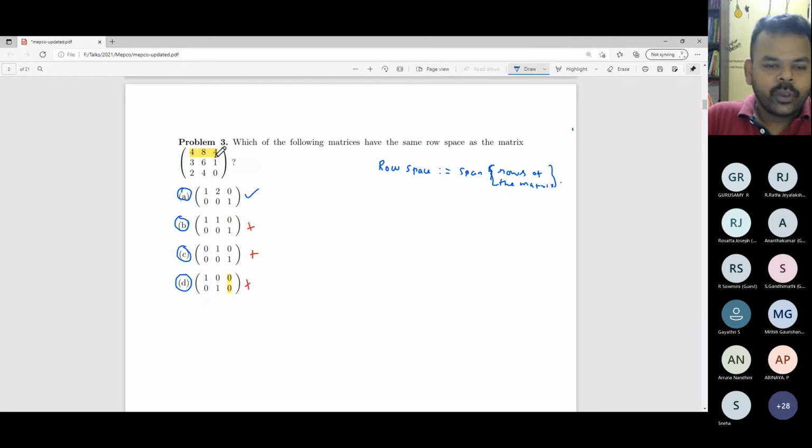So the row space of the matrix given in A contains the row space of this given matrix. The reason is every row of this matrix is a linear sum of these rows. So the space spanned by this should be more. And it is trivial to see that these two vectors, 1, 2, 0 and 0, 0, 1, are linearly independent. So the rank of this matrix is equal to 2. That is the same as saying that the row space has dimension equal to 2. So you have two subspaces.